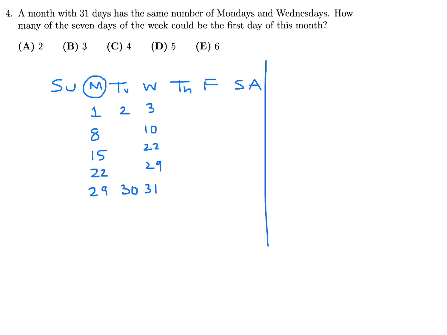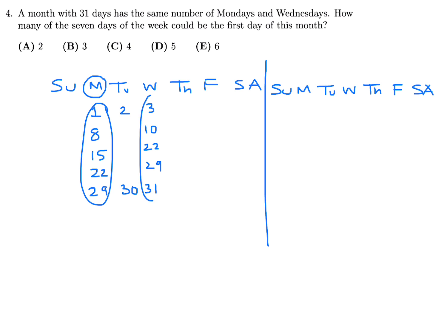Now, we want to create another scenario because 1 is not even one of the answer choices. So there's obviously more possibilities for the first day of the month. Now the key in this question is same number. We have 5 and 5 in this first example, and that's the only way to do 5 and 5. But what about 4 and 4? 4 Mondays and 4 Wednesdays. Well, that can happen if you have the following scenario.